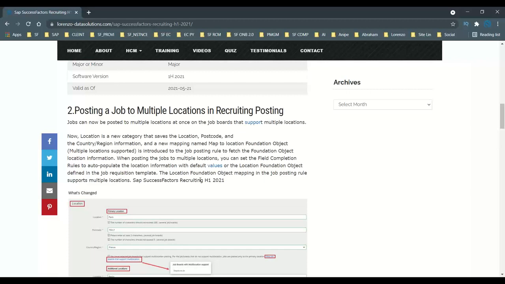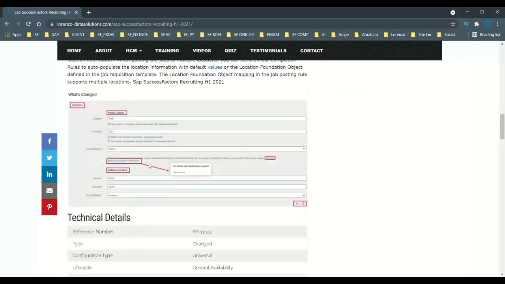It is similar to that. We have job posting rules that help you capture the data for location information and foundation objects, so when a particular location is created, some of the values are auto-populated. In the same way, if you want to add multiple locations, click on it and then you can maintain the data.